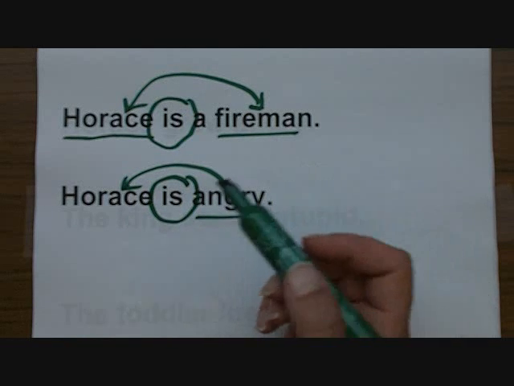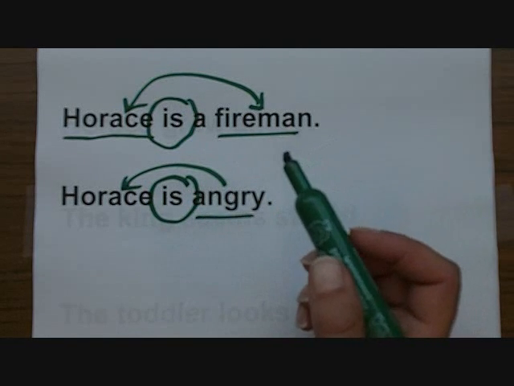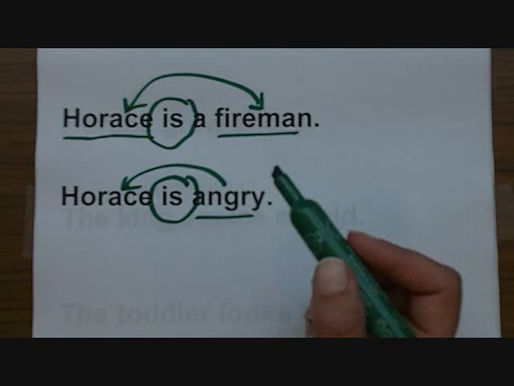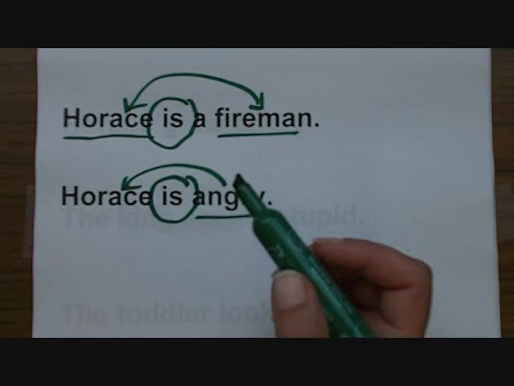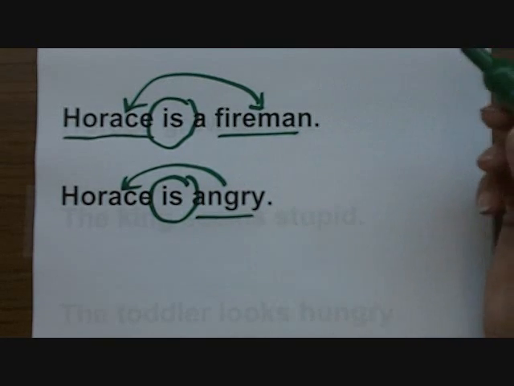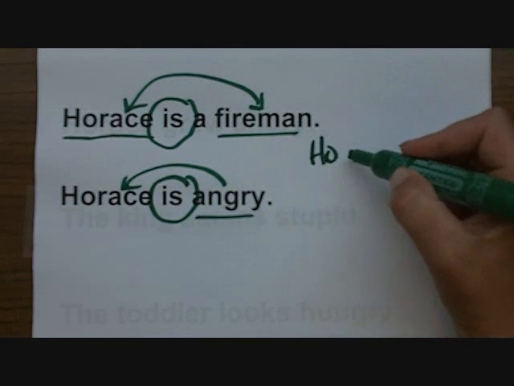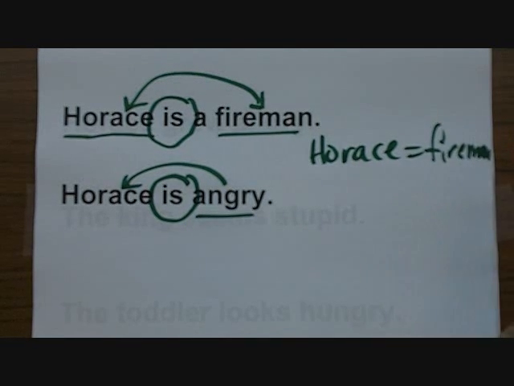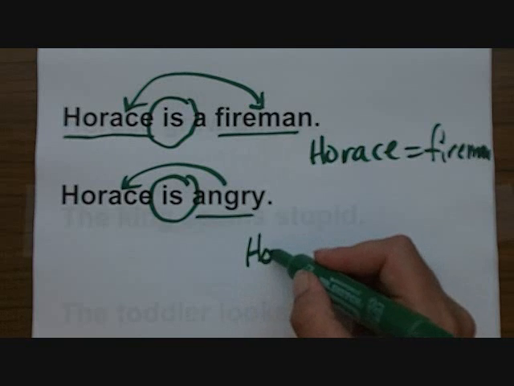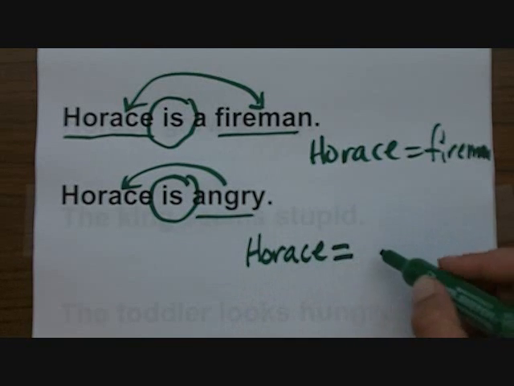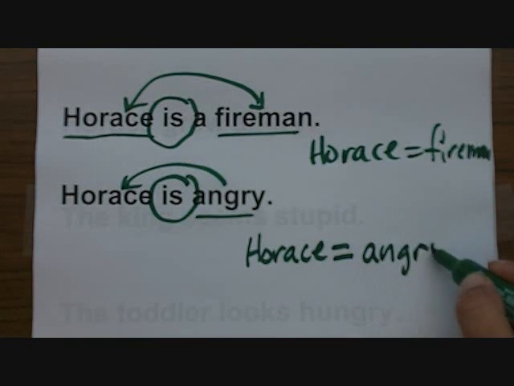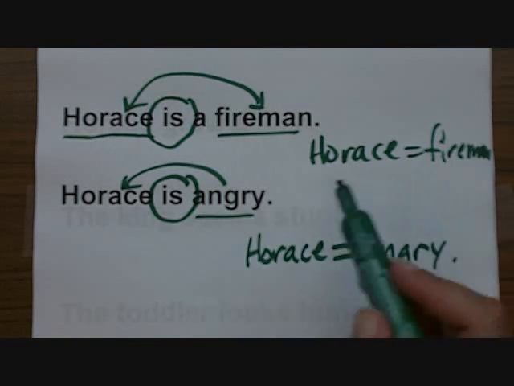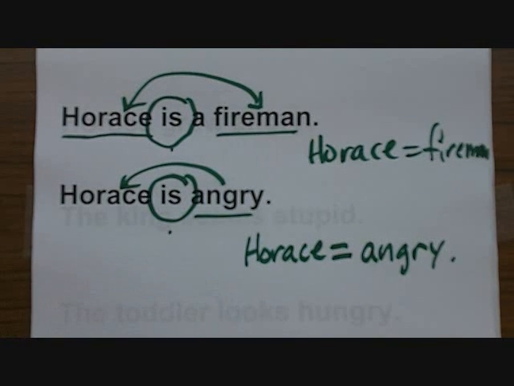If you're stumped, try this trick. Substitute an equal sign for the word you think is a linking verb. If the meaning stays just about the same, you have found your verb. Let's try it. Horace = fireman. That works. Horace = angry. Looks to me like the meaning is just about the same in these two sentences. These must be linking verbs.